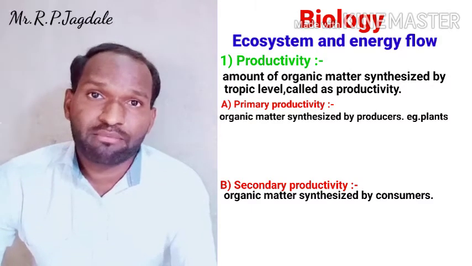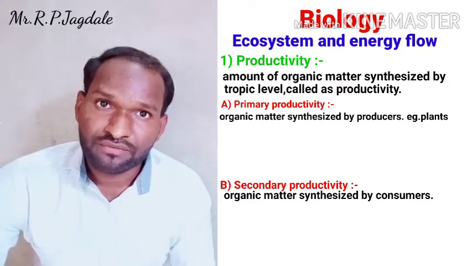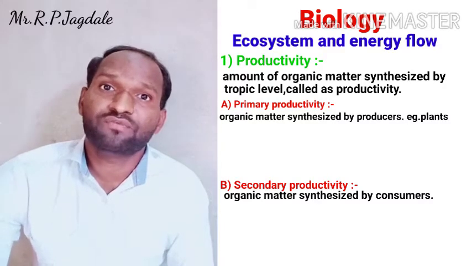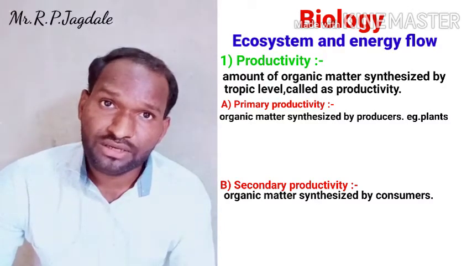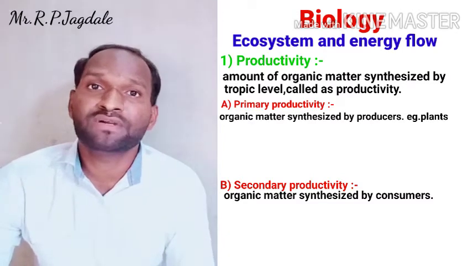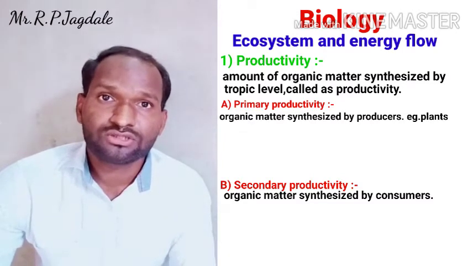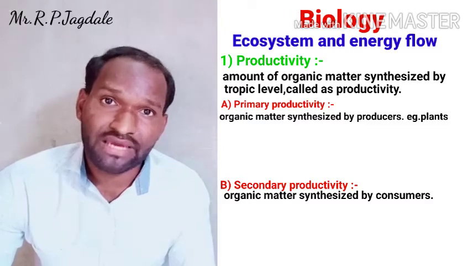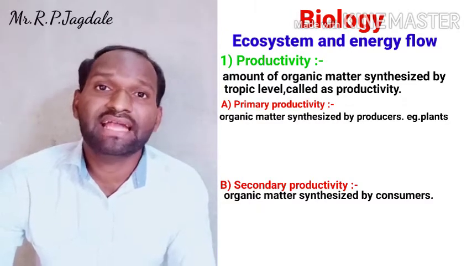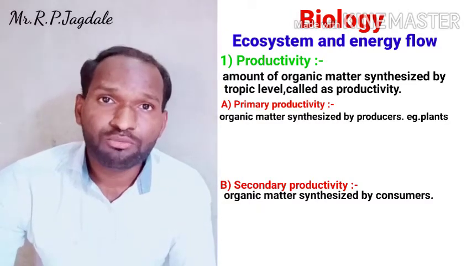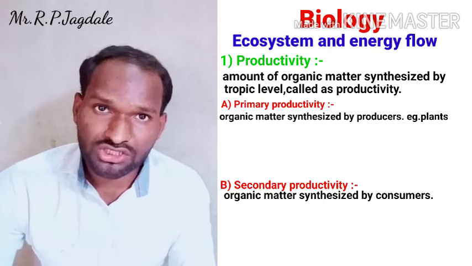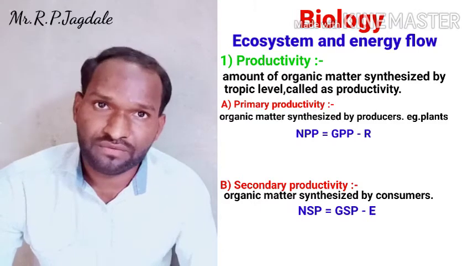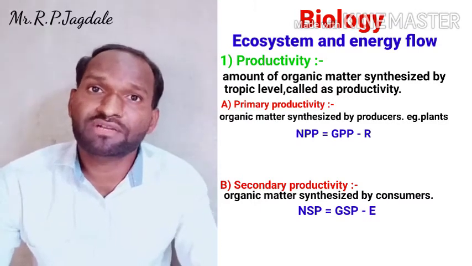So primary productivity and secondary productivity are calculated by some formula. Primary productivity is also calculated and secondary productivity is also calculated. So there are some formulas to calculate such primary and secondary productivity. So there are two concepts, gross and net productivity. Gross productivity is what?